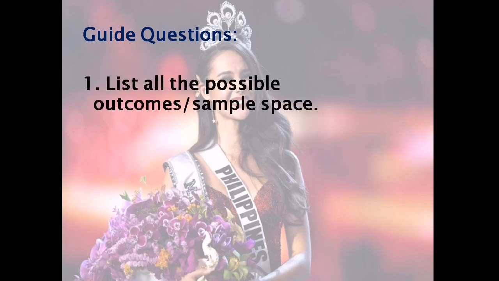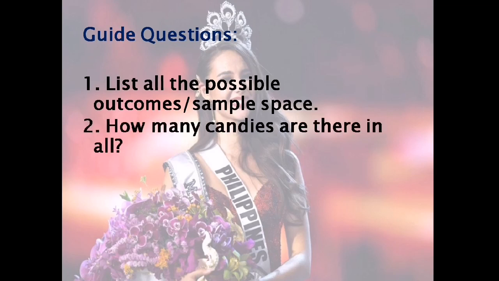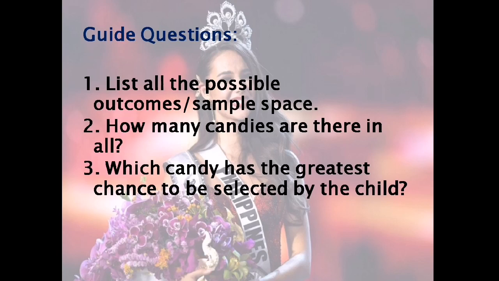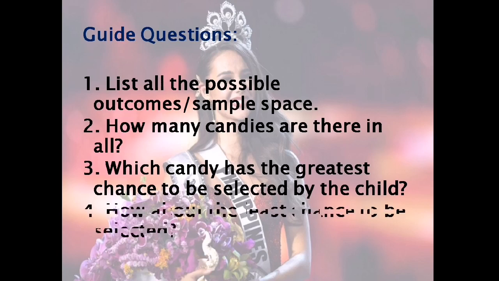So let's have the guide questions. 1. List all the possible outcomes or sample space. So we have here the word sample space. So when we say sample space, lahat ng posibleng outcomes in a given problem or experiment. 2. How many candies are there in all? 3. Which candy has the greatest chance to be selected by the child? And 4. How about the least chance to be selected?